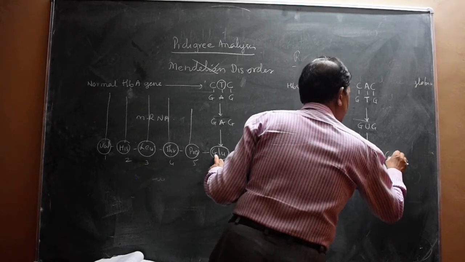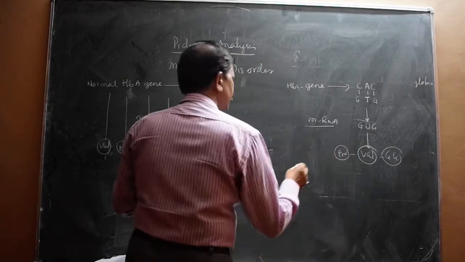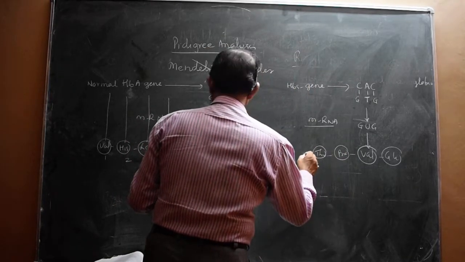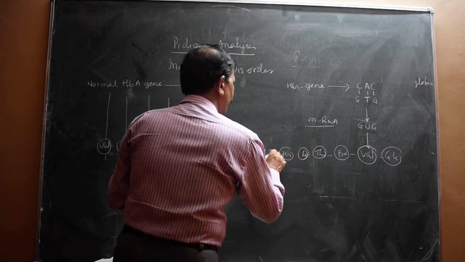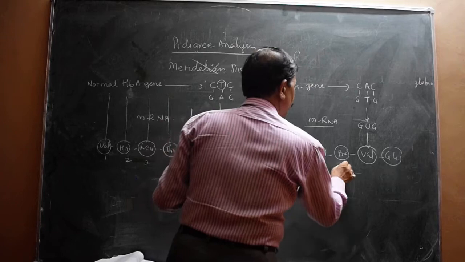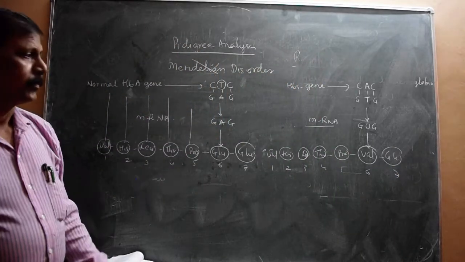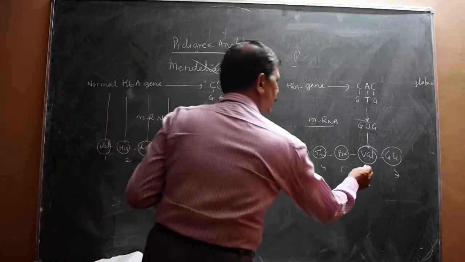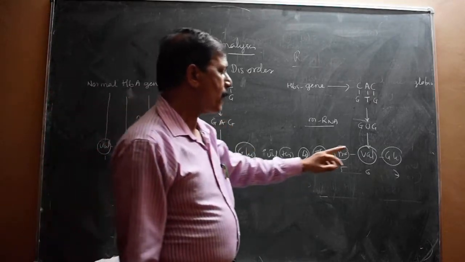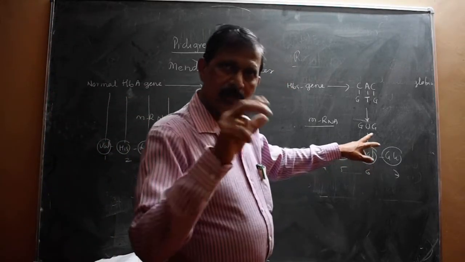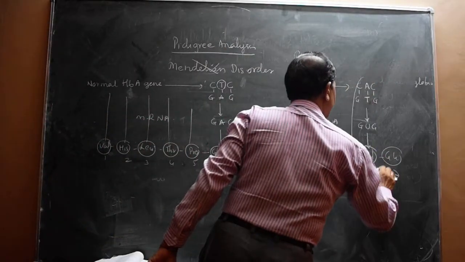Instead of this, it codes for valine. And what will be the same? GLU, similarly Pro is also the same. Next THR is also the same. Next leucine is the same. Then histidine is the same. And then valine is the same. 1, 2, 3, 4, 5, 6, 7. So only in the sixth position is a change taking place. Instead of glutamine, valine is formed. Because of this, it is called a point mutation.